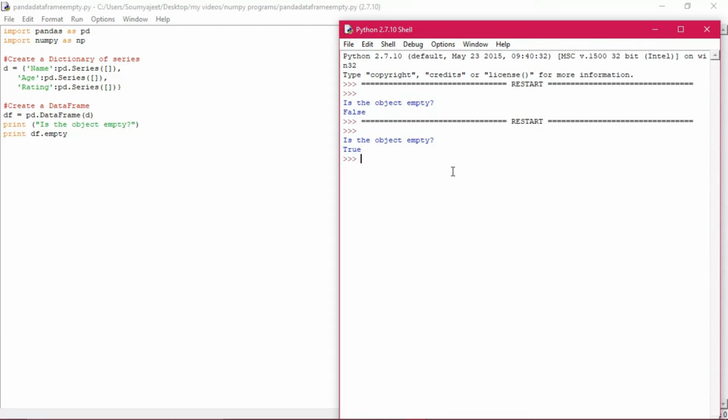So you have seen today three commands: one is dtypes, another is axes, and third one is empty. These three you must implement practically and see the nature of output by changing the data, just manipulating the data. I think you will learn a lot of things from here. Next we will see some more programs, not today, some other day in the next class. Till then you implement it practically.